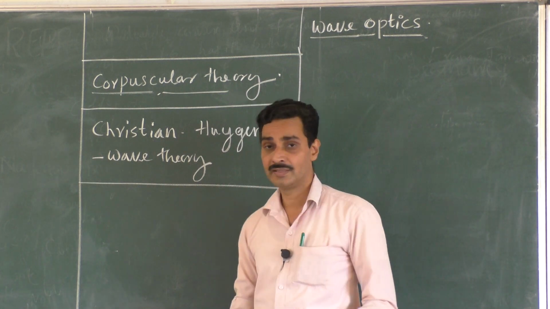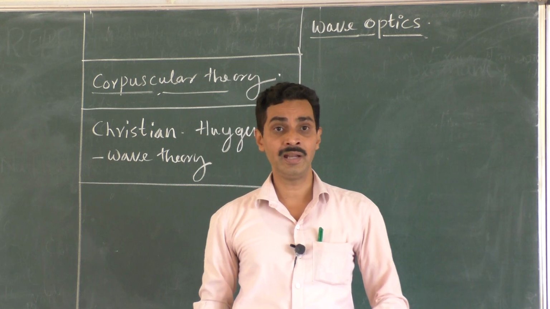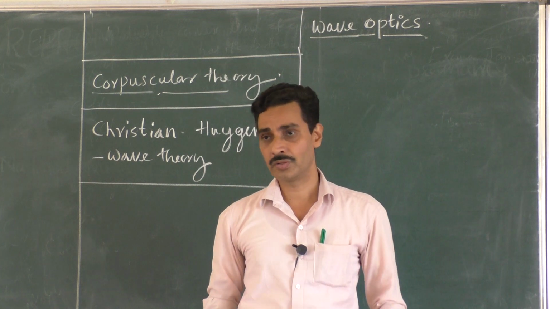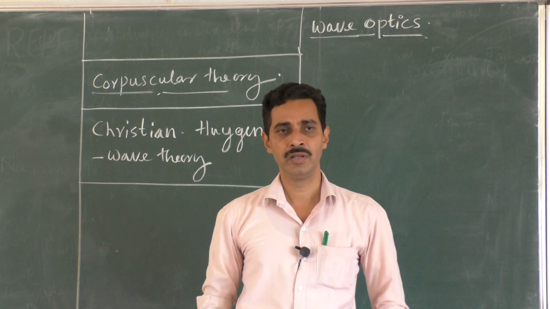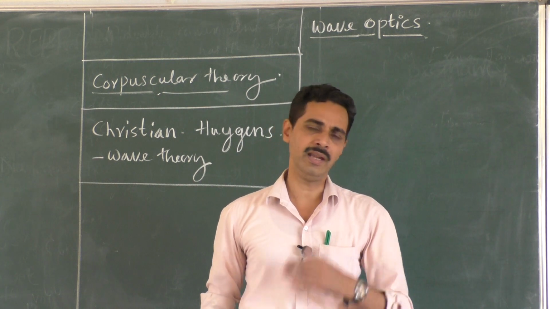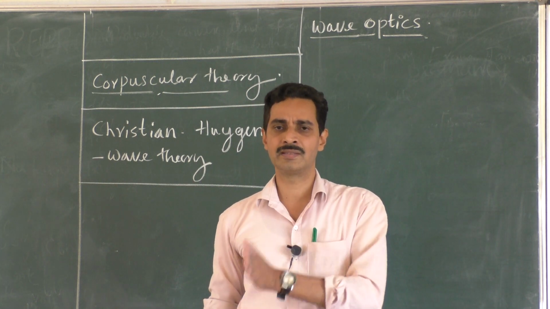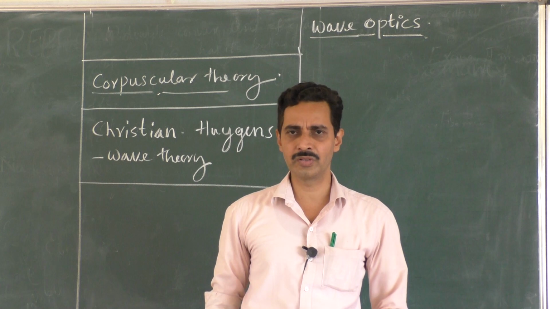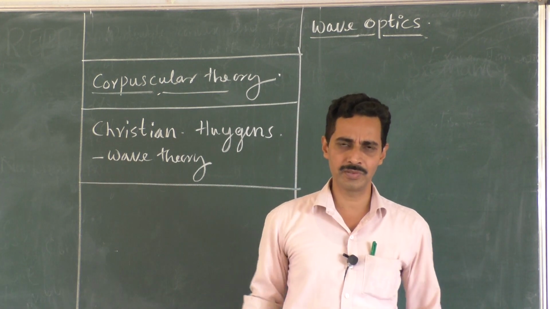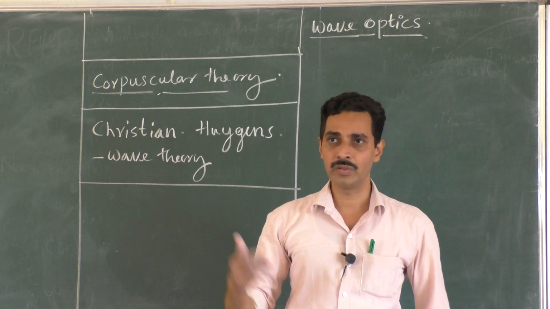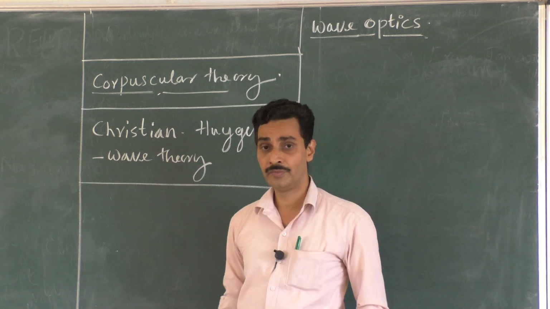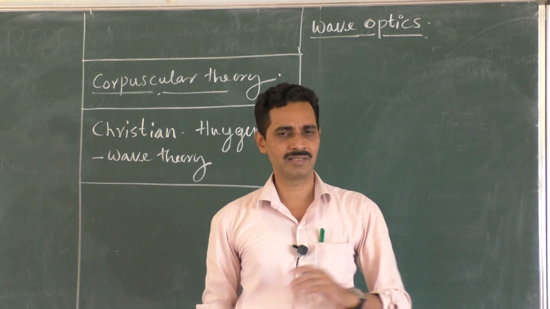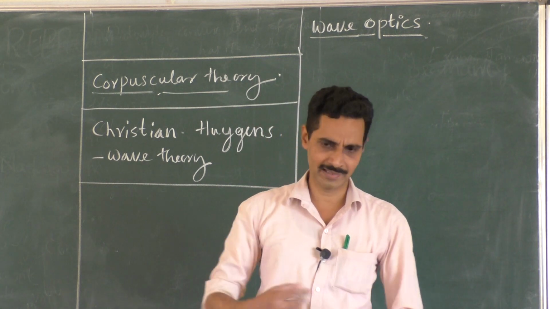Now, Huygens said that light is a wave, and when that wave travels, it produces secondary waves, and his theory goes on like this. Now, the first question is, how could light travel in vacuum? Because people were having an idea that for any wave, medium is a very necessary factor. But without medium, light can travel. But that was a practically observed fact, because from the sun we receive light, and major portion of the gap is vacuum. So light travels in vacuum. If Huygens says that light is a wave, how could light travel in vacuum? And that part of the question was not satisfactorily explained by Huygens. We will say what he says in later stage.